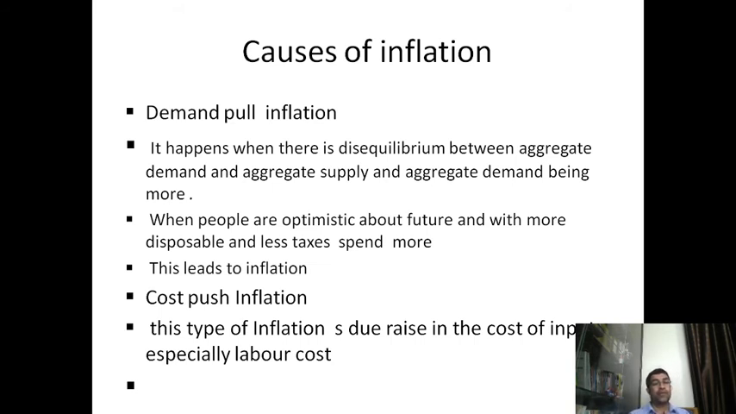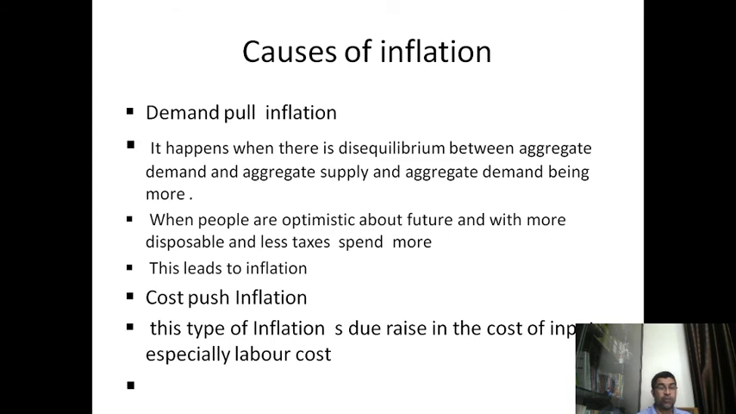One cause of inflation is demand pull. It happens when there is a disequilibrium between aggregate demand and aggregate supply, with aggregate demand being more. When there is a buying spree, everybody is buying because they have more disposable income. People are optimistic about the future, and with more disposable income and lower taxes, they spend more. This leads to inflation, and this inflation is due to demand. Excess demand causes prices to increase. This is the cause of demand pull inflation.